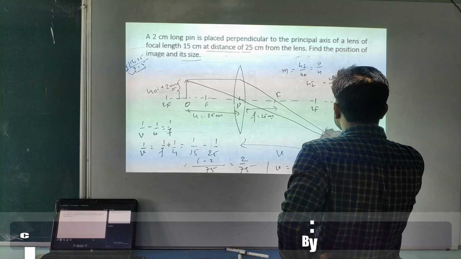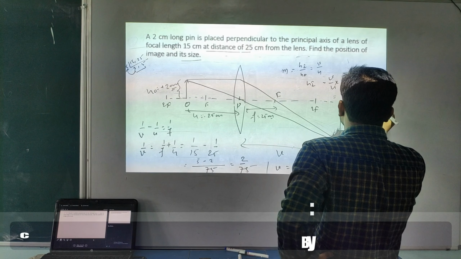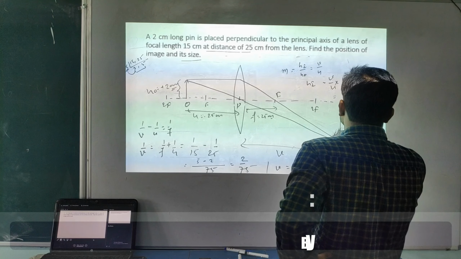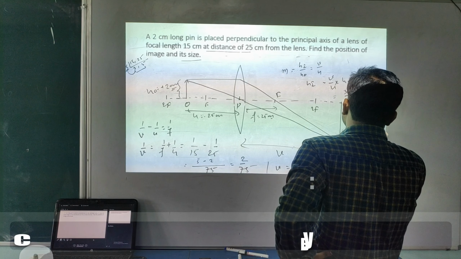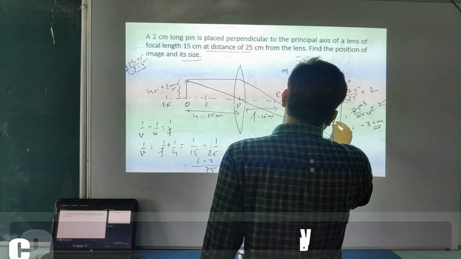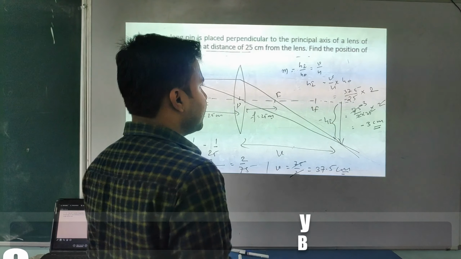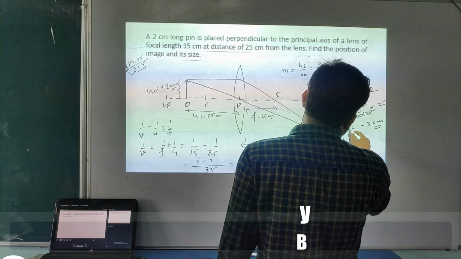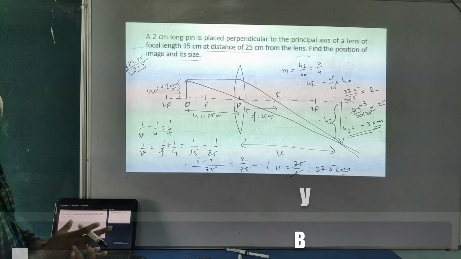So now what can we write? 75 divided by 2 into 25 into 2. This 2 cancels out, and this one cancels out to 3. So what are you getting? Minus 3 centimeter. Why am I getting the height of the image as minus 3? Look at this. This is negative. That's why we are getting the height of the image as minus 3 centimeter. Is it or not, student?